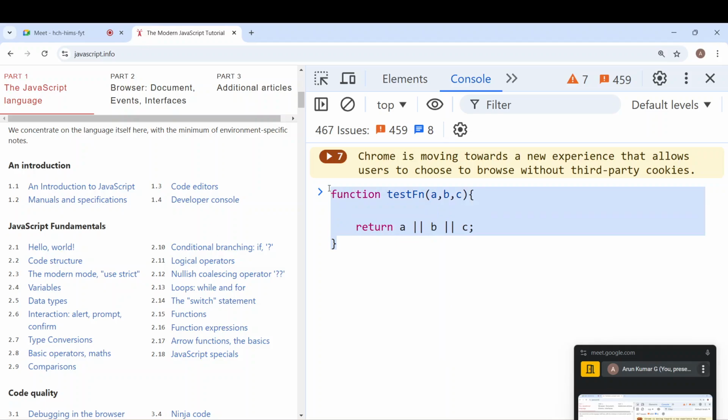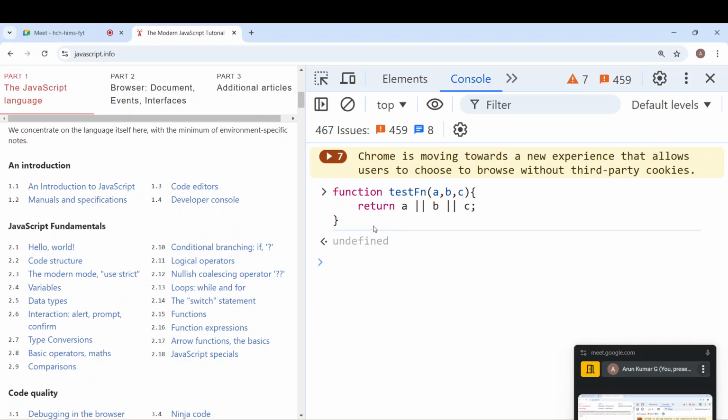So this is called function declaration syntax. And this is the way we define functions in most of the languages. It's the same syntax. I'm saying this is simpler than any other place because we don't even have to define the type. All we have to use is a function keyword and the name of the function, followed by parentheses and curly brackets. Now this is how we define a function.